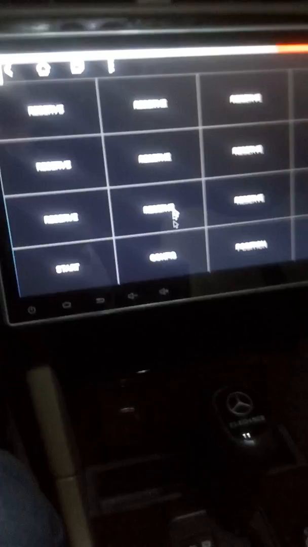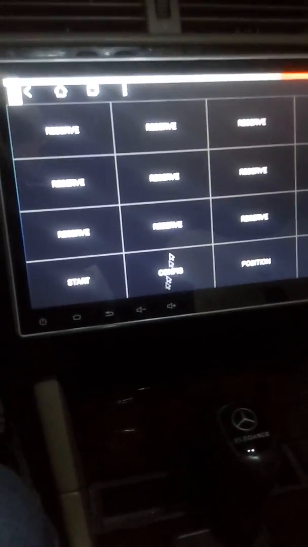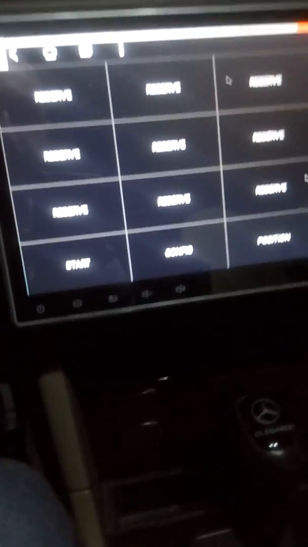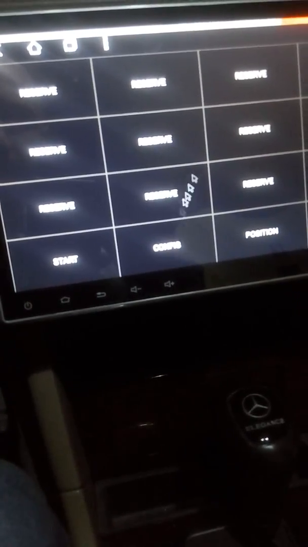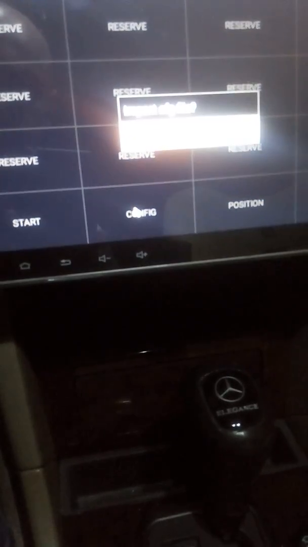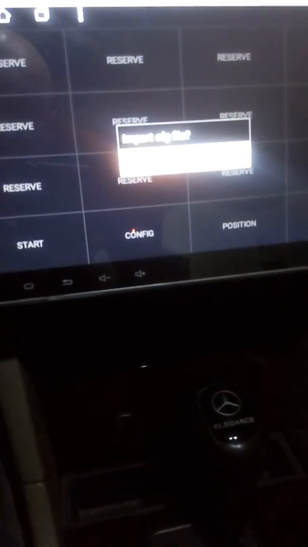Reserve means that it's empty, okay, and you need to enter and relearn them to recognize the panel case like this, music volume and back and home and power. Okay, so how do we do that? We are clicking on the config, import CFG file, okay,